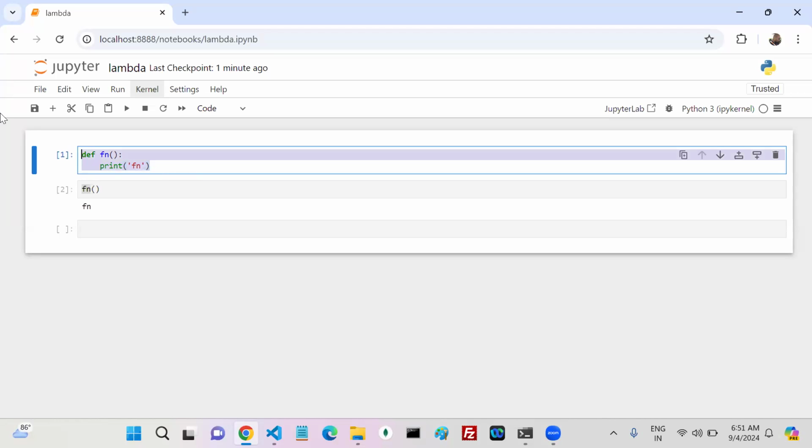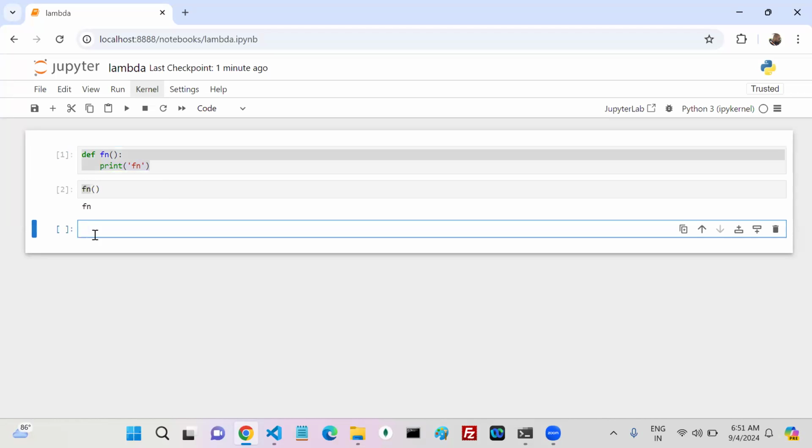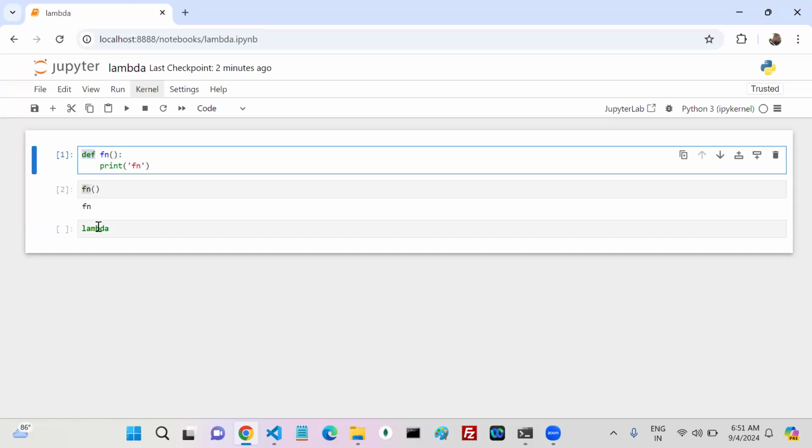Now the syntax for the lambda functions, how it looks, we'll see. If you want to create a lambda function, we have one keyword, lambda is the keyword. Once you specify this keyword for that function, you can understand this is an anonymous function. Here def, here lambda, done.